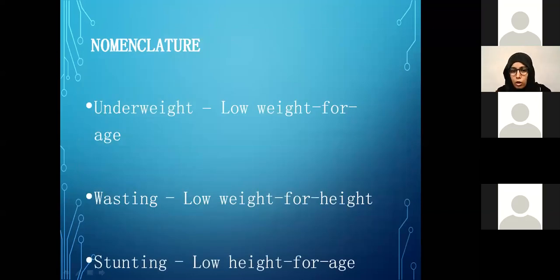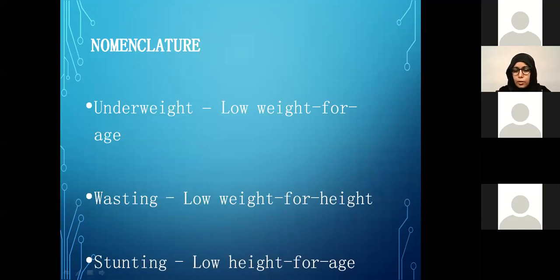Before I move on, I would like you all to know a few nomenclatures so that you can understand the classification of PCM better. So what is underweight? Anytime a child has a low weight for his or her age, then it's termed as underweight. A child who is underweight can be either wasted or stunted.